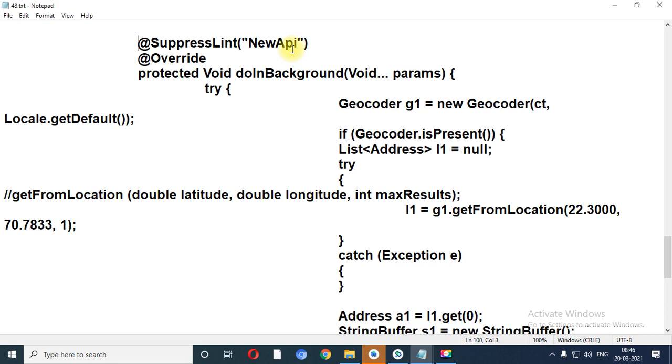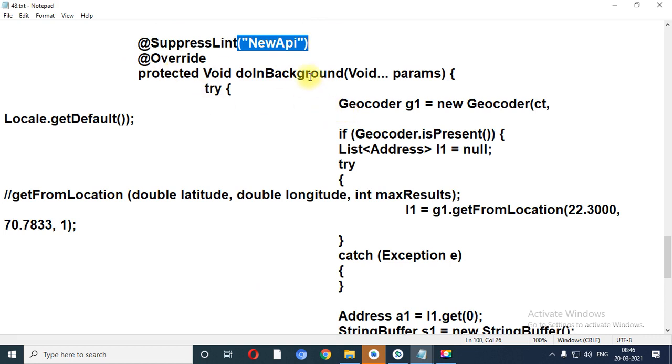So that may be in the line or that may contain some warning. So over here we inform Android Studio that the following code will work in the new API.